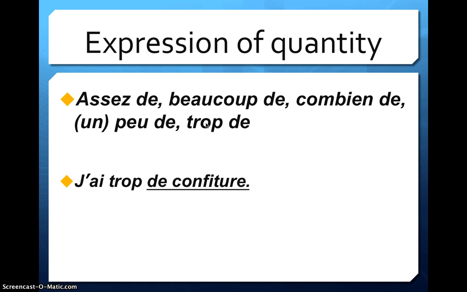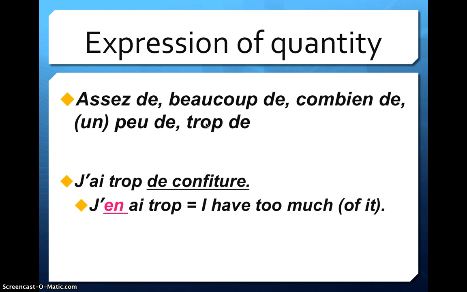So, j'ai trop de confiture. I have too much jam. J'en ai trop. I have too much, or I have too much of it. Alright, again, we have to replace de confiture with en. In English, we would just get rid of it and be on our merry way. Not the French, they're too diligent for that.